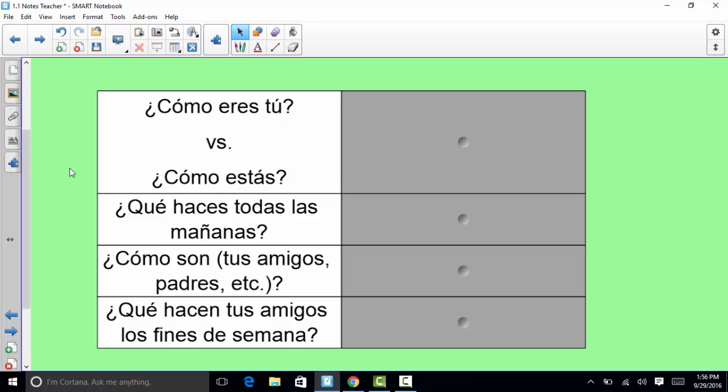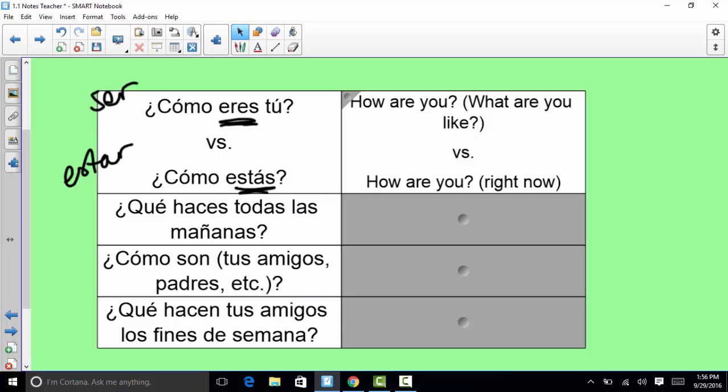How are you feeling? So the difference is that the first one uses the verb ser, and the second one uses the verb estar. And remember that there is quite a big difference between ser and estar. So how are you, meaning what are you like, versus how are you right now?